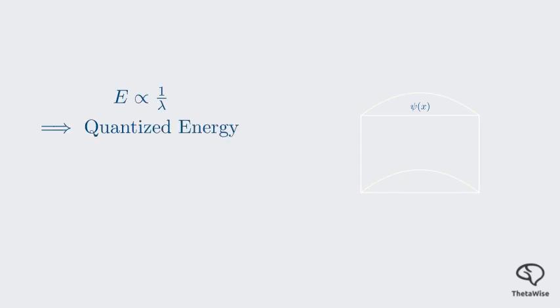A quantum particle in a box behaves in a very similar way. Its wave function, which describes the probability of finding the particle, must be zero at the walls of the box. This boundary condition forces the wave to form standing waves, just like the guitar string. And because only certain standing waves are allowed, only certain wavelengths are allowed, and since energy is related to wavelength, only certain energies are allowed. This is the physical intuition behind energy quantization.